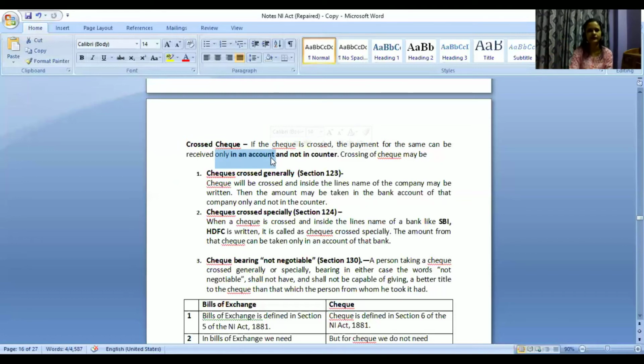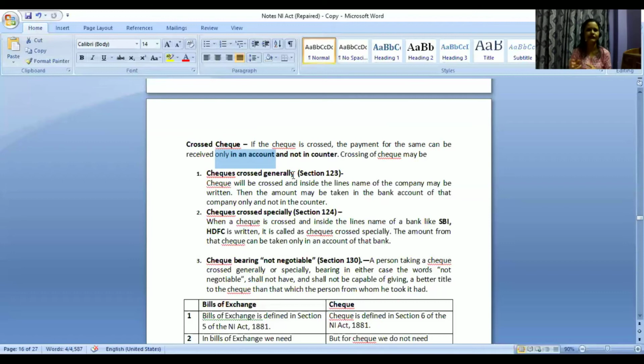Accordingly, it will be cleared and the amount will be credited in the bank account mentioned in that paper. And not in account, in counter, means you will go to the bank with that check, not drop it in the box, but stand at the counter, give them the check and collect the money in cash, right?